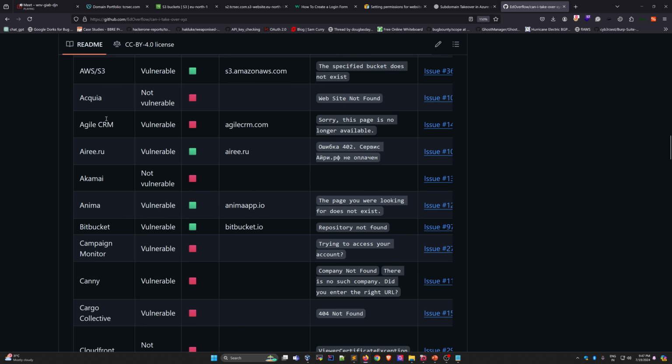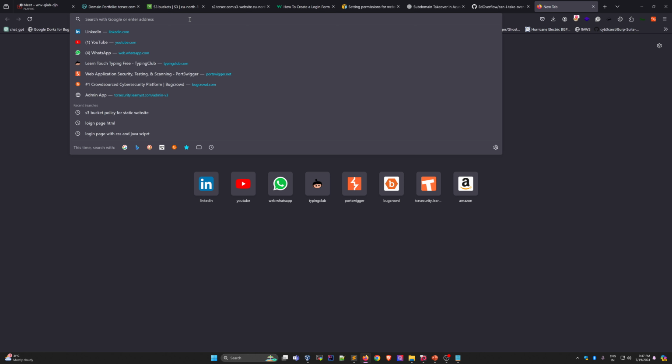And other than that, let's say the website is giving you an error, saying this website is hosting. Last time when we were checking on GitHub, it gave the error for GitHub. But if you see an error like the hosting provider is this .ru, then you can take over. If you see Bitbucket, where the content provider is Bitbucket, then you can check for subdomain takeover.